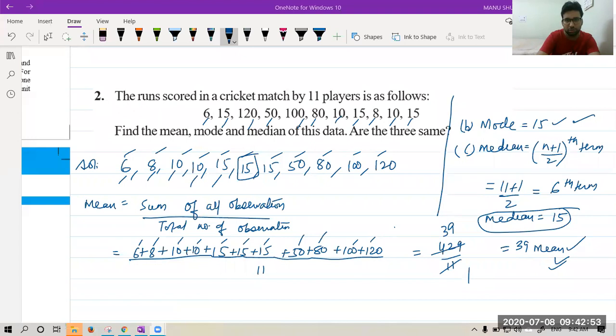Okay, Manit. Please unmute yourself. Sir, I have a doubt: if there are even numbers instead of odd numbers, how can we find the median?